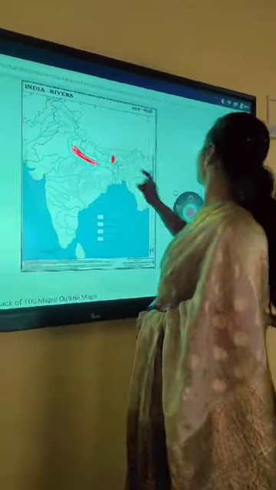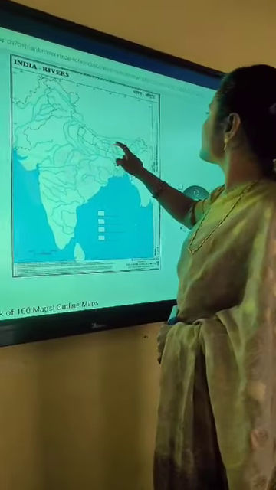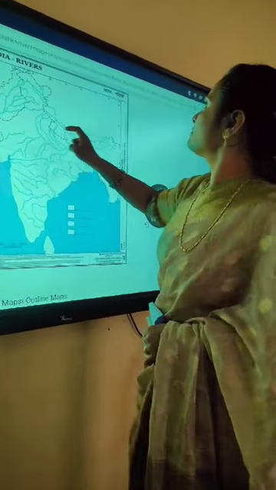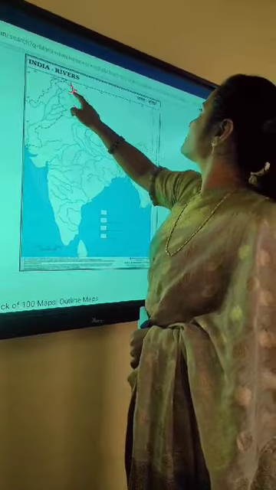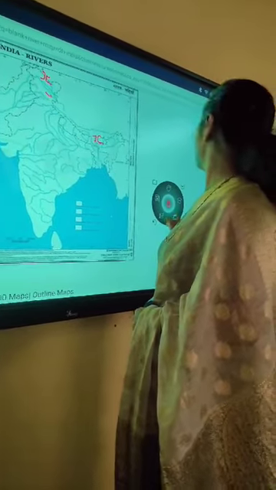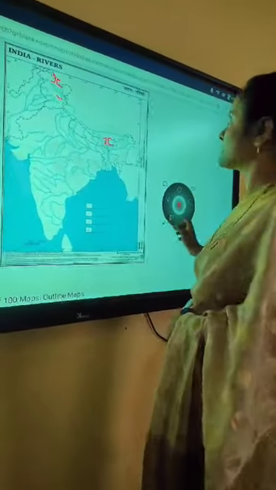And beside this least dense area, this is Nathula Pass. Here is the Karakoram Pass. These two passes are there, Nathula Pass and Karakoram Pass. Lake